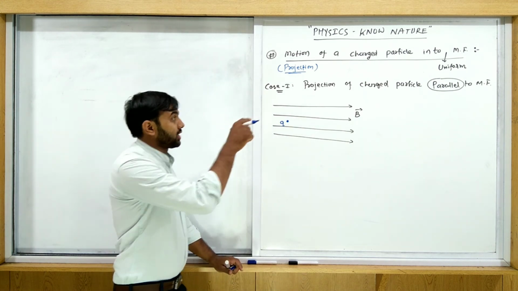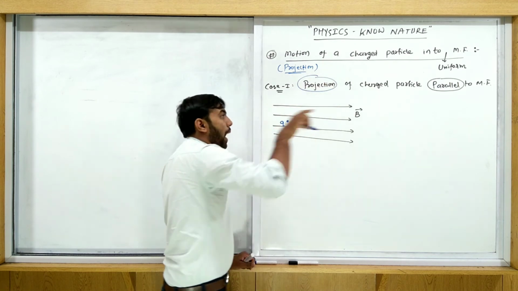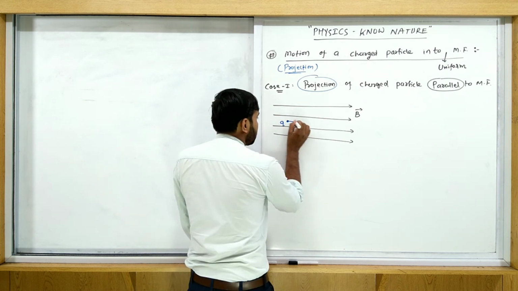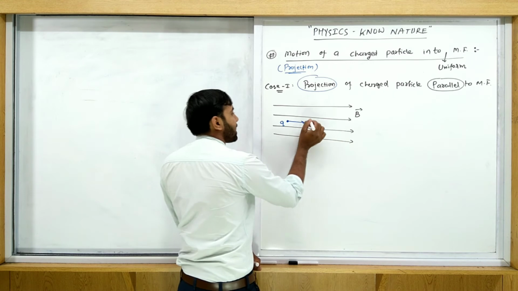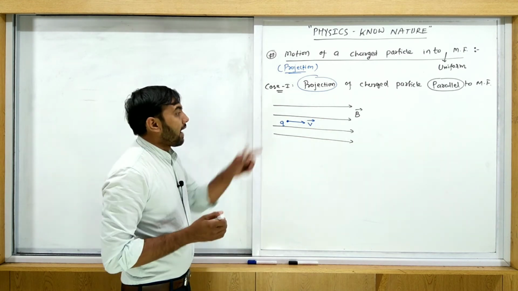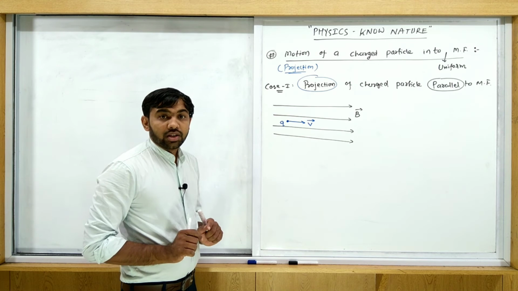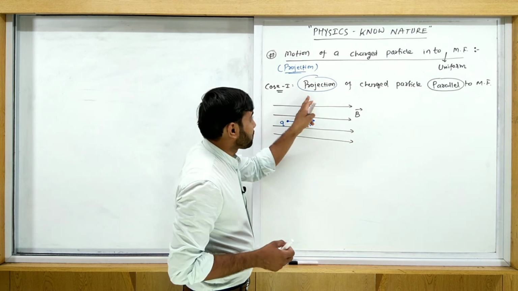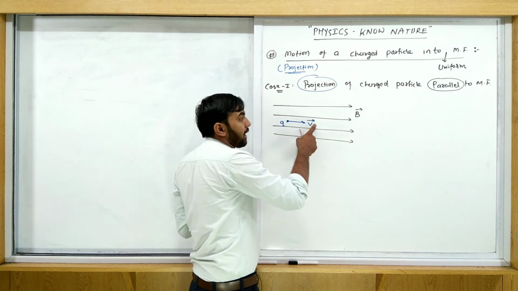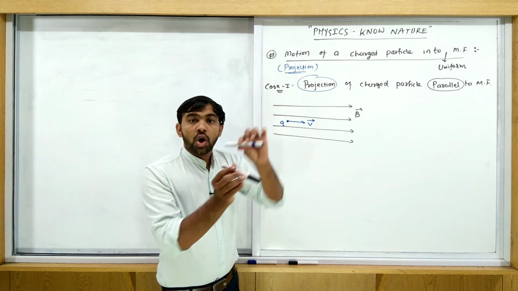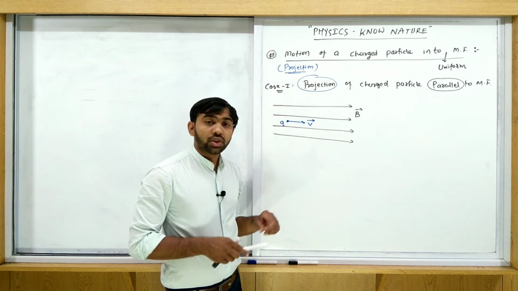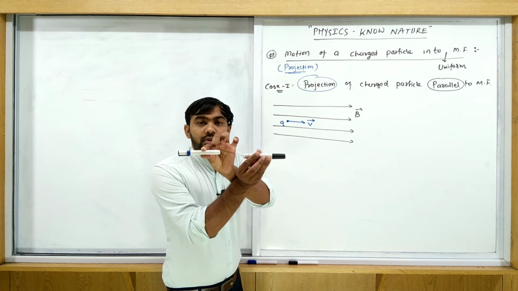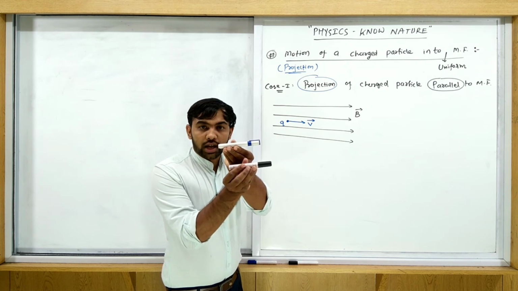So this q is projected parallel to the field, parallel or anti-parallel, in either case. You give some velocity to the charged particle in this direction, so the velocity and the magnetic field have the same direction. Then how is this charged particle moving? If it is projected parallel to the field, the angle between the velocity and magnetic field is 0. If it is projected anti-parallel, the angle is 180 degrees, both opposite to each other.